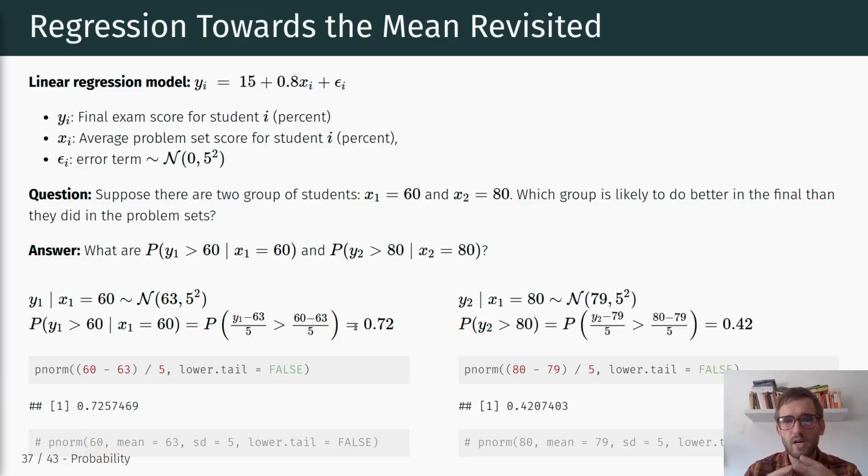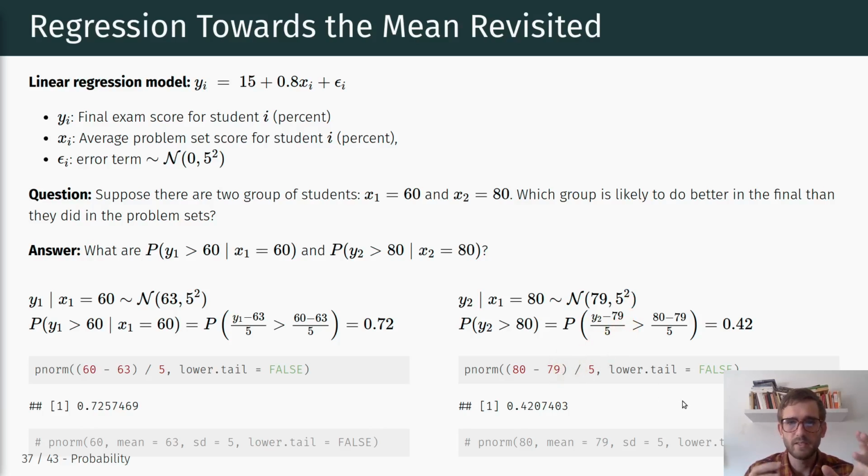Right. So now we can do the same thing for our second set of students, which scored 80. So here x2 is equal to 80. If we plug this in, we see that y2 conditional on x2 being equal to 80 is again distributed normally with a mean of 79 and a standard deviation of 5.